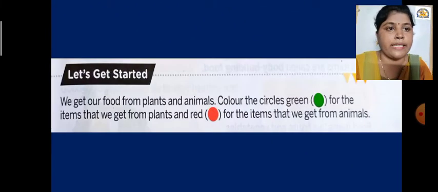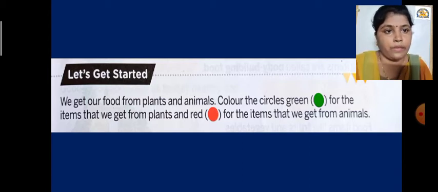We will start with the Let's Get Started activity. So see, what is the activity? We get our food from plants and animals. Obviously, some products or dishes we can make are obtained from the products we get from plants or from the products we get from animals.